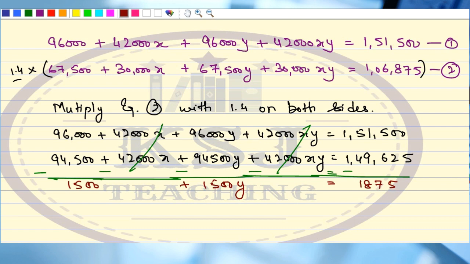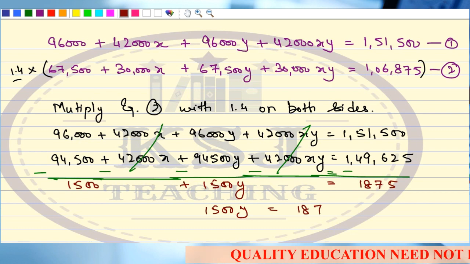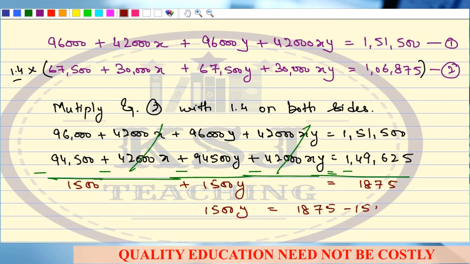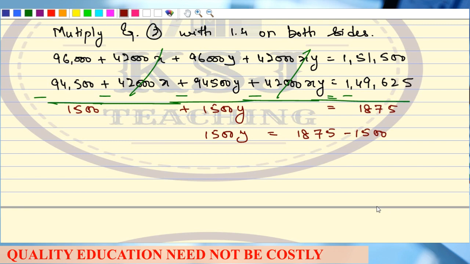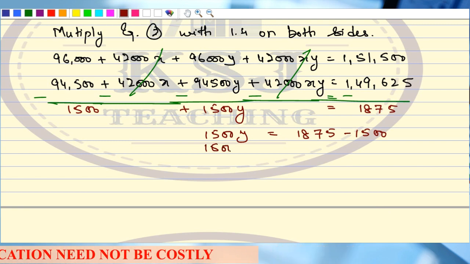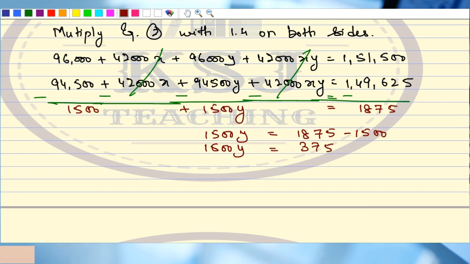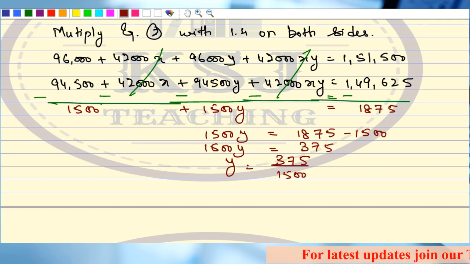Solve this equation now. Take this 1,500 to the other side. What we are going to have is 1,500y is equal to 1,875 minus 1,500. Right? So 1,500y is equal to 375. What is the value of y then? 375 divided by 1,500. That comes to 0.25.